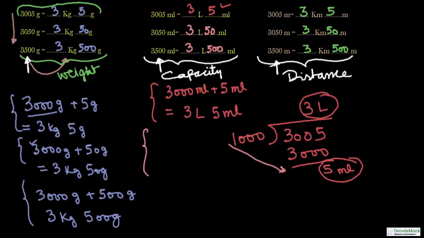Only the differences are the units. Here it's gram and kg, here it's milliliter and liter, here it's meter and kilometer.